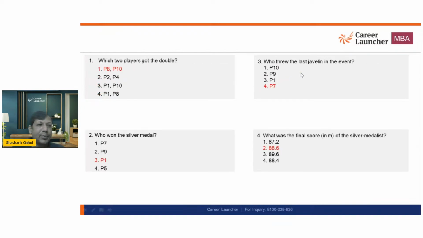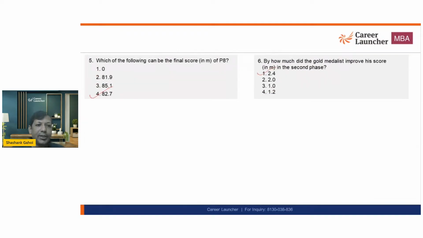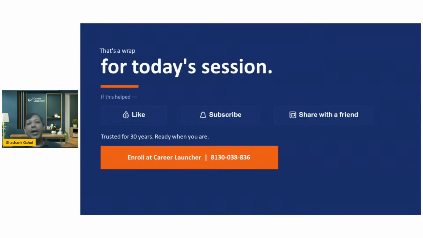Let's check the answers. P8, P10, whether we got it right. Yes. P1, yes. P7, 88.6, 82.7, 2.4. And with this, let's conclude this session.